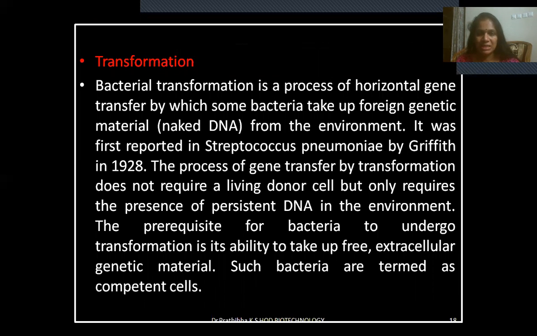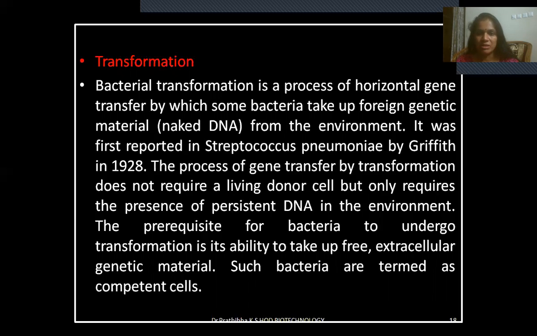Transformation. Bacterial transformation is a process of horizontal gene transfer by which some bacteria take up foreign genetic material, that is naked DNA, from the environment. It was first reported in Streptococcus pneumoniae by Griffith in the year 1928.